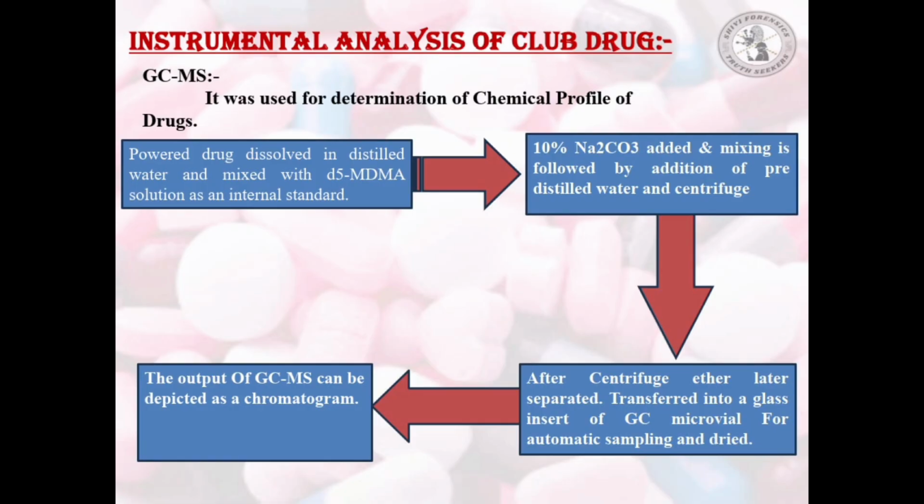After that, we add 10% Na2CO3, and then mixing is followed by addition of pre-distilled water and centrifuge. After centrifuge, the ether layer is separated, transferred into a glass insert of a GC microvial for automatic sampling, and dried. After that, the output of GCMS can be depicted as a chromatogram.